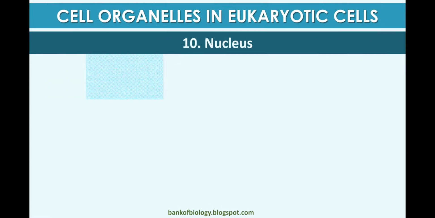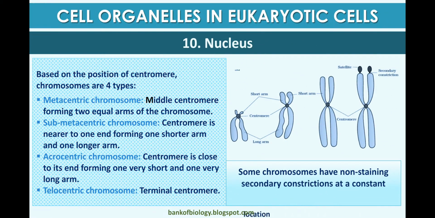Based on the position of the centromere, chromosomes are of 4 types: metacentric, submetacentric, acrocentric, and telocentric. In a metacentric chromosome, the centromere is in the middle, forming 2 equal arms. In a submetacentric chromosome, the centromere is nearer to one end, forming one shorter arm and one longer arm. In an acrocentric chromosome, the centromere is close to one end, forming one very short and one very long arm. The fourth is the telocentric chromosome, with the centromere terminal at the end of the chromosome.